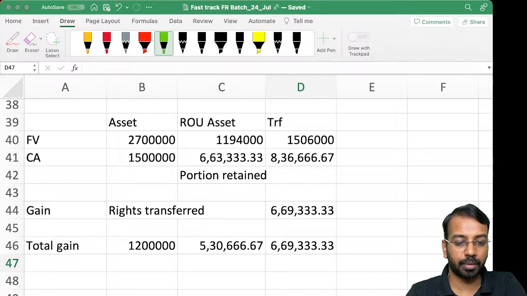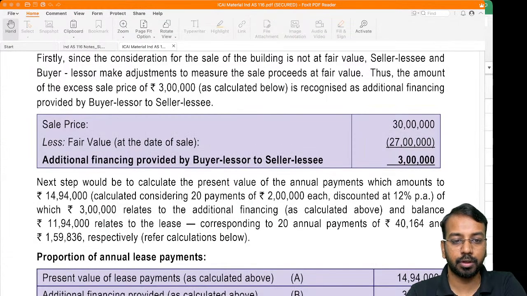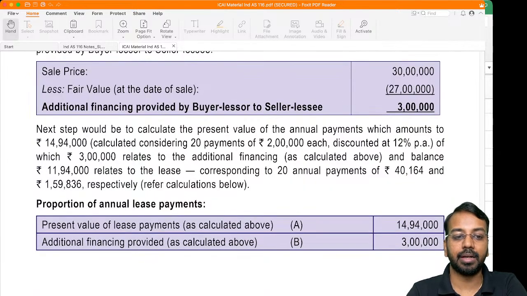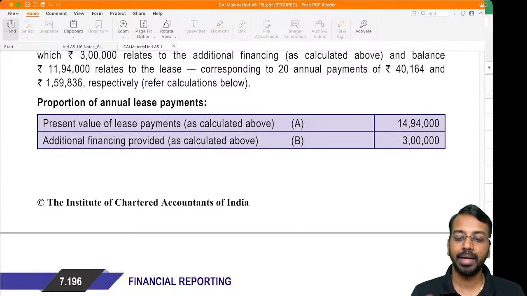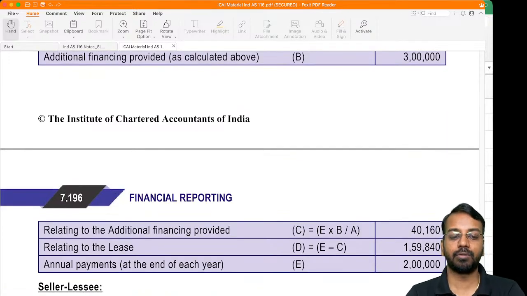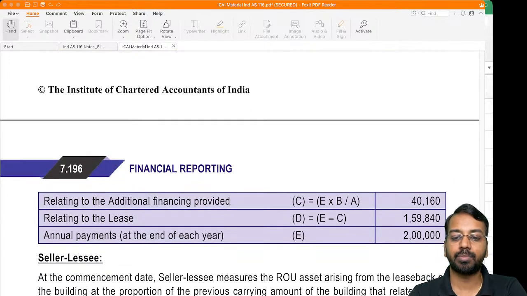Okay, so now coming back to the presentation. We have calculated additional financing. Then whatever you are paying reflects two parts. 1494 is the total payment. Out of that, 3 lakhs is my present value of the loan. So 40,160, what we have calculated, pertains to additional financing, and balance pertains to lease.